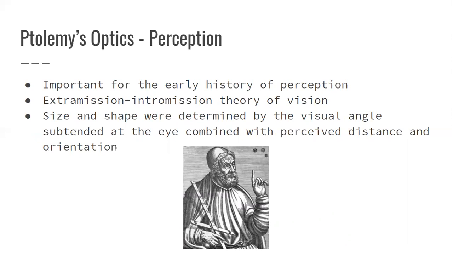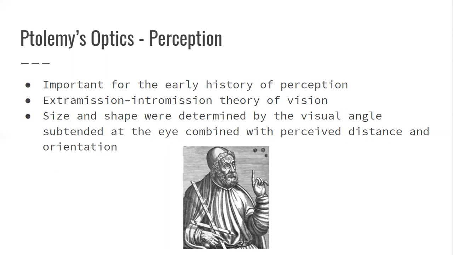So he was super important for the early history of perception, and he dealt with the extramission and intramission theories of vision. So that's where the rays from the eye formed a vision, with the vertex being within the eye, and the base defining the visual field. So the rays were sensitive, and conveyed information into the observer's intellect about the distance and the orientation and just the perception of what we see.